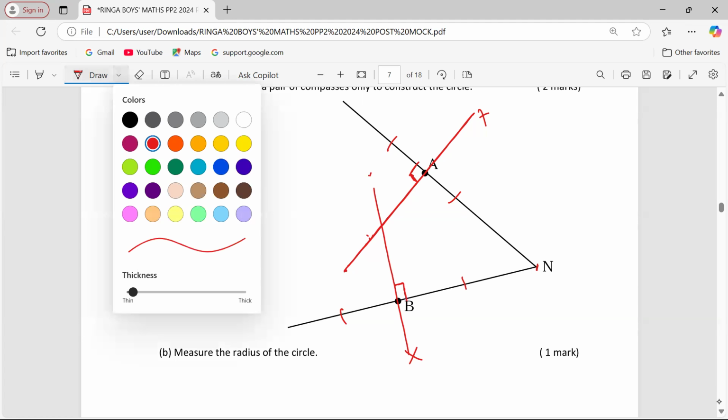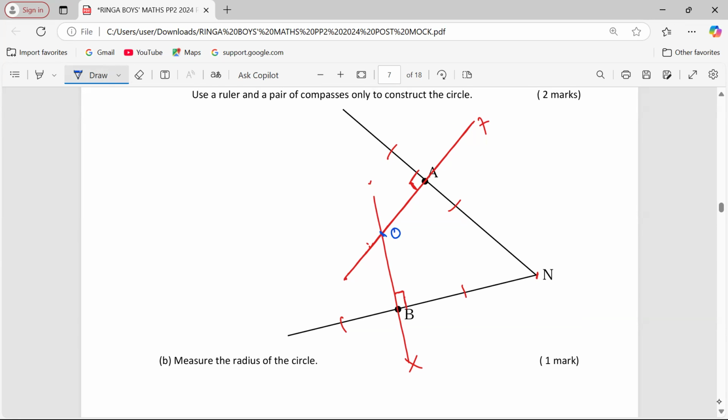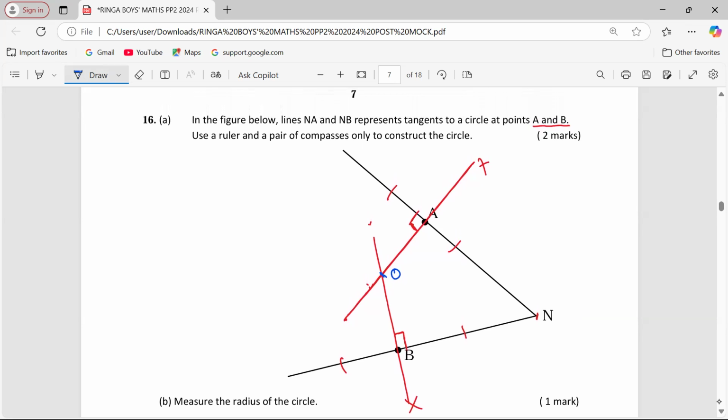So with those two perpendiculars, it means we can stand at the point where they are intersecting. We call this point O. Then we use the radius OA, which is the same as OB, for us to draw the circle. So the circle will touch very comfortably.